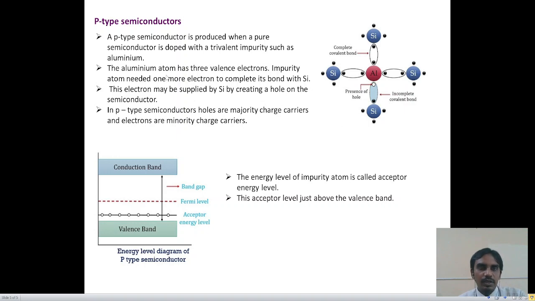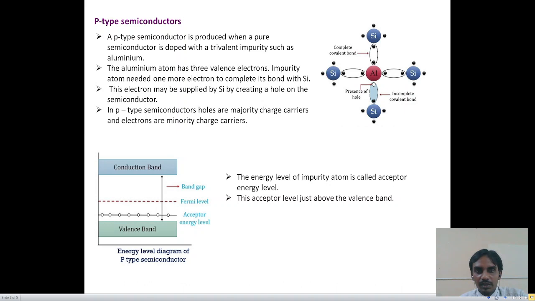Coming to P-type semiconductors, a P-type semiconductor is produced when a pure semiconductor is doped with trivalent impurities such as aluminum, indium, gallium, etc. The aluminum atom has 3 valence electrons. The impurity atom needs one more electron to complete its bond with the silicon atom.